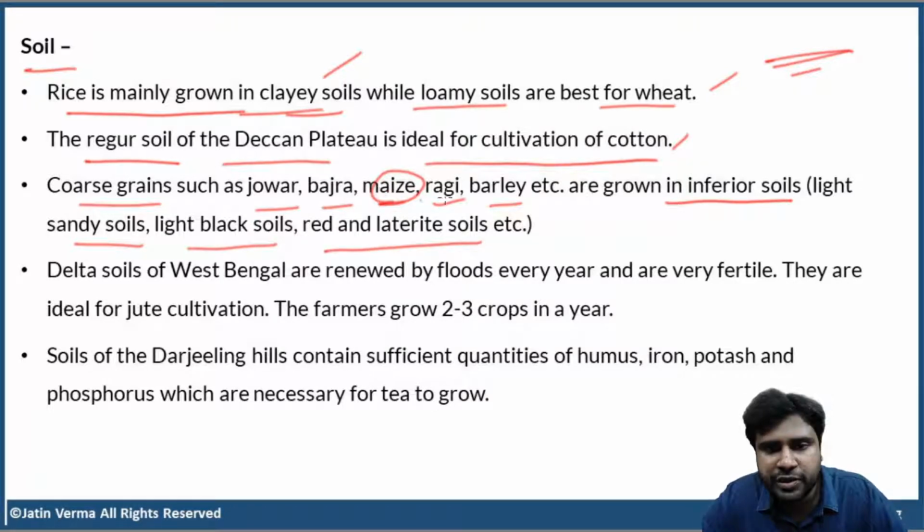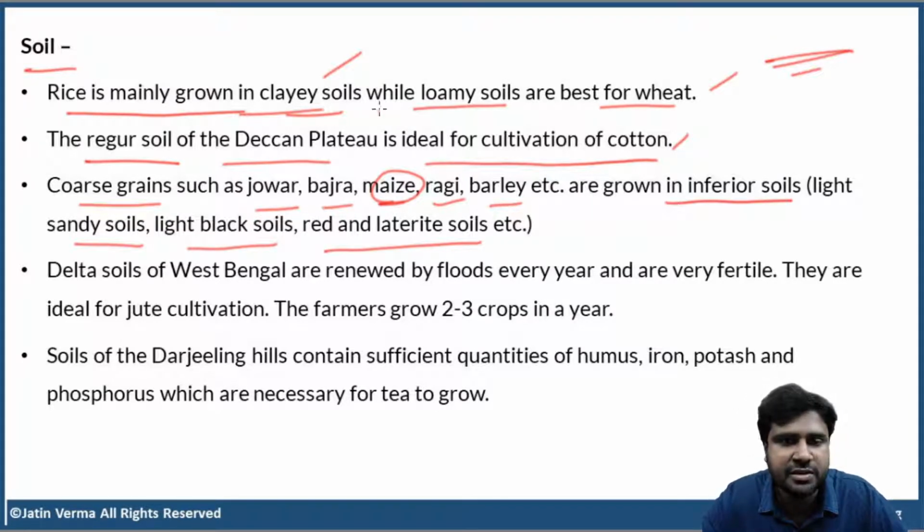Now these coarse grains are very resistant. These are very hard. Coarse grains have a lot of resistance to biotic and abiotic stresses, especially millets, ragi, bajra. They are called climate smart crops, as I told you before. They are heat resistant, drought resistant, and can happily grow in low fertile, poor soil conditions.